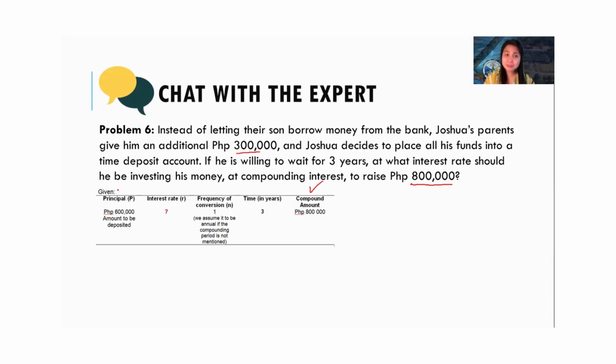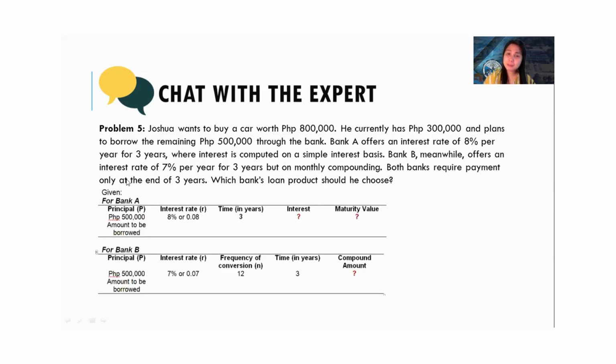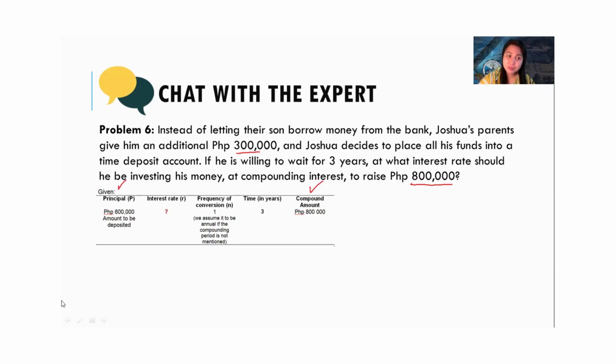How much is the present money? 300,000 plus 300,000, 600,000. Because remember, in the previous problem, Joshua currently has 300,000, and his parents gave him 300,000 more. So the principal will be 600,000. Now, the interest rate is missing, the time is 3 years, and it only says compounding interest. It's silent, and if it's silent, we assume it to be compounding annually. So we just write 1 for N.